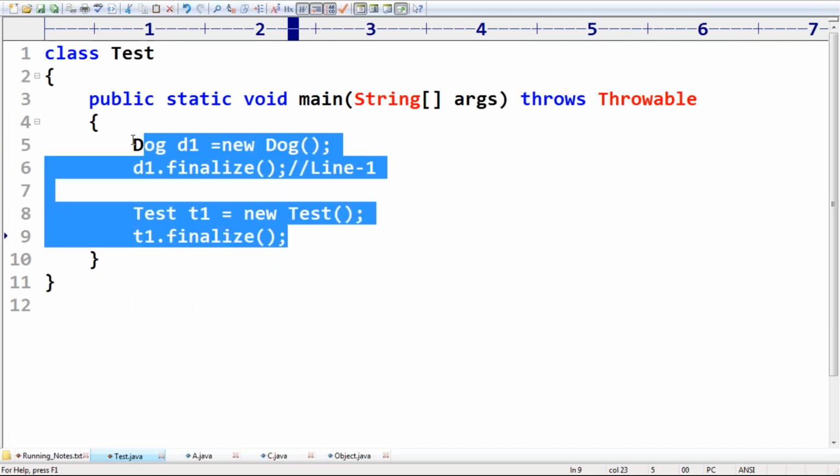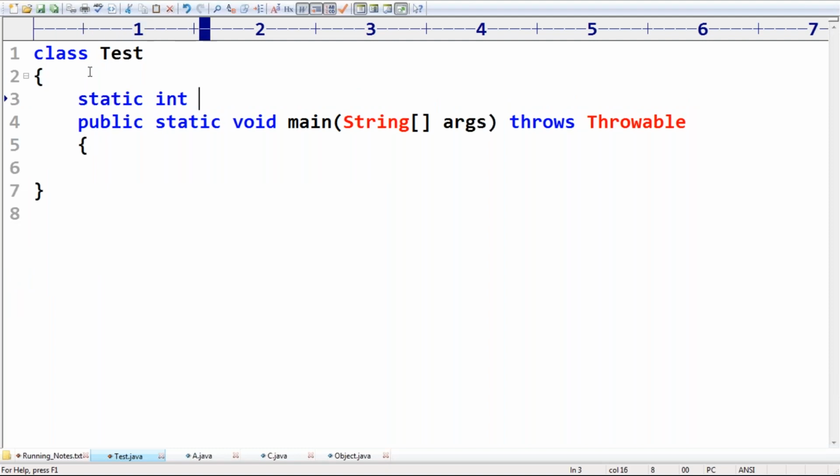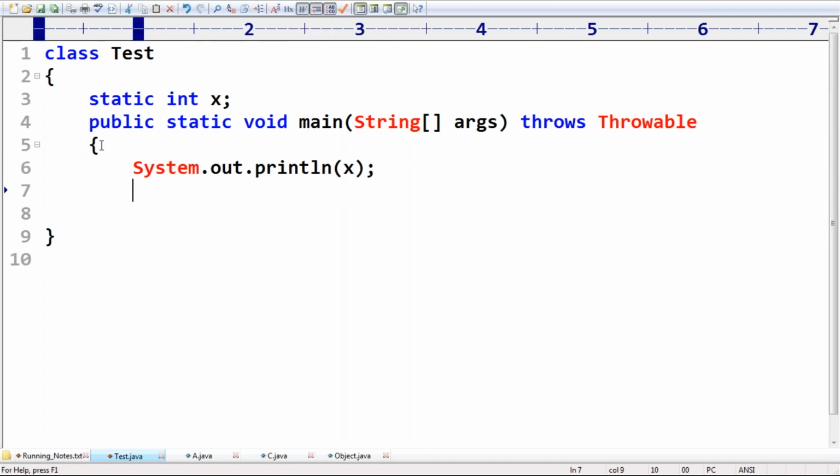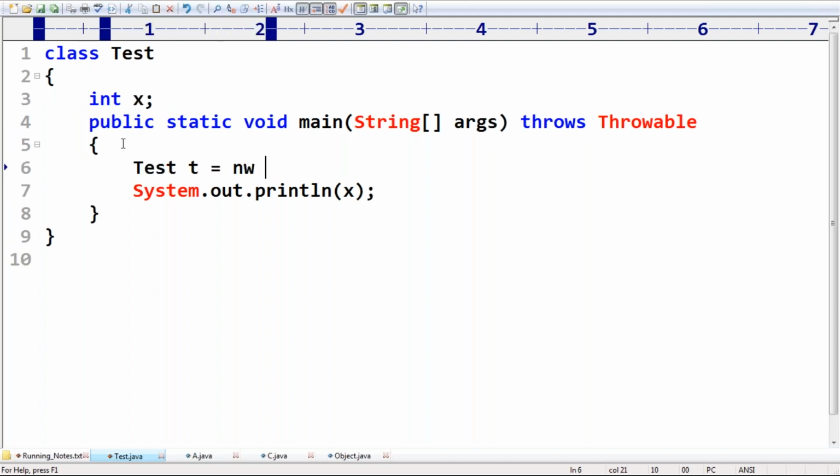Now I'm taking static int x. Now System.out.println of x. Can you please tell what is the answer we are going to get? Now let me take int x. Tester t is equal to new Tester. T dot x I'm taking. Can you please guide what the answer we are going to get?